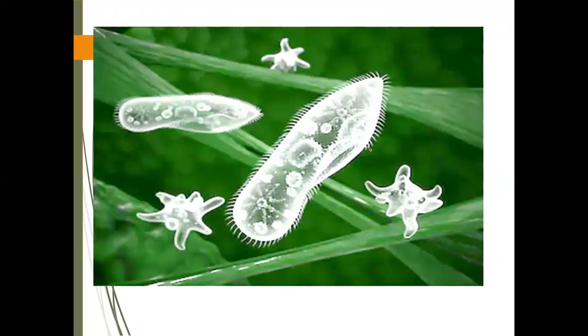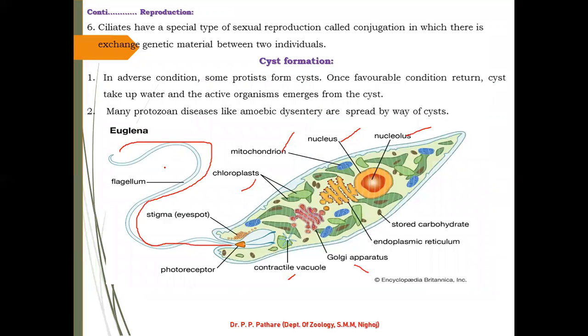Second one, what is cilia? The cilia is a hair-like structure present all over the body of the protist organism. These are the cilia. I will just draw the diagram or just highlight these cilia. You can easily observe these cilia present all over the body of this Paramecium. Paramecium is one of the best examples of a protist animal. You are able to understand what is the flagella and what is the cilia.